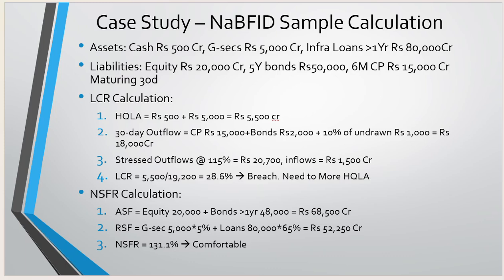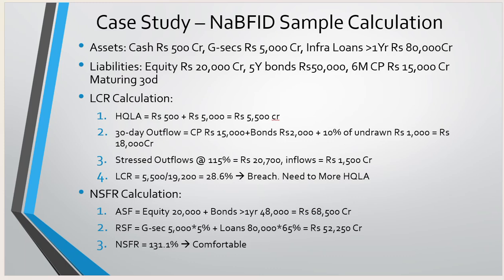So let's suppose the asset size and the liability side for the NAFAD bank, and then we will discuss how to calculate the liquidity coverage ratio and how to do the net stable funding ratio. Guys, the cash the NAFAD has is 500 crore, and the GSEC is 5,000 crore, and infra loans they have with the other bank is 80,000